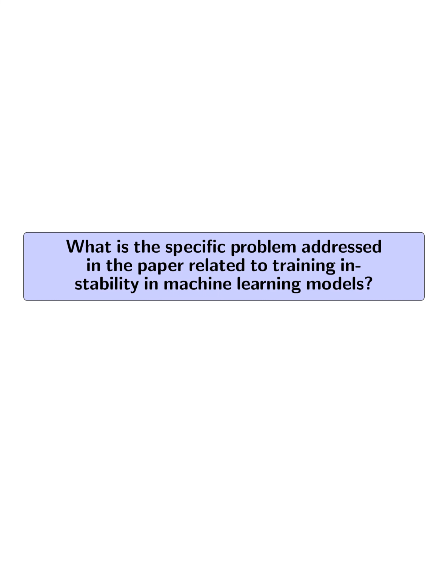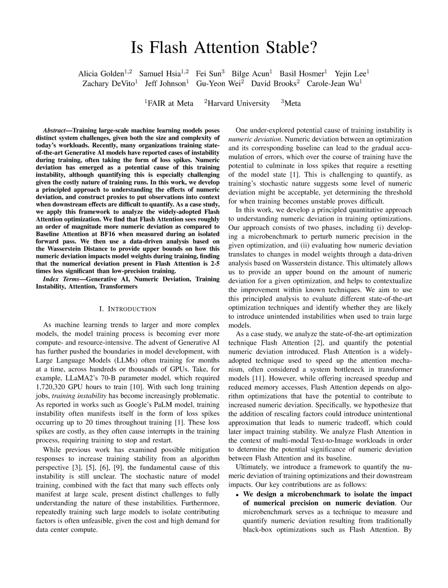What is the specific problem addressed in the paper related to training instability in machine learning models? The specific problem addressed in the paper related to training instability in machine learning models is the numeric deviation that can lead to loss spikes during training.